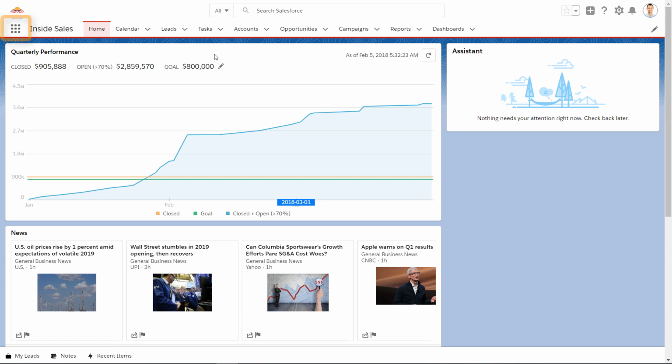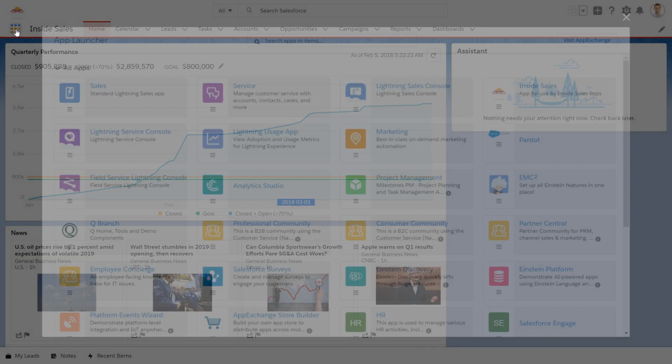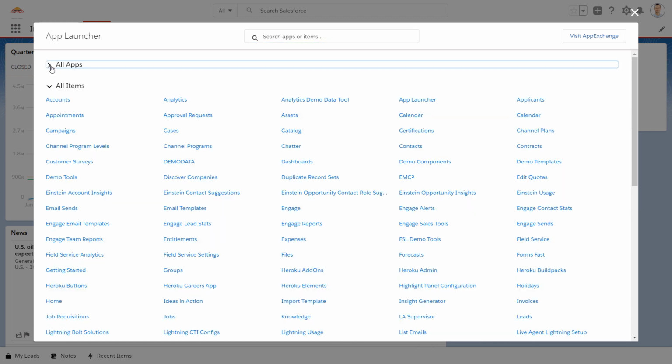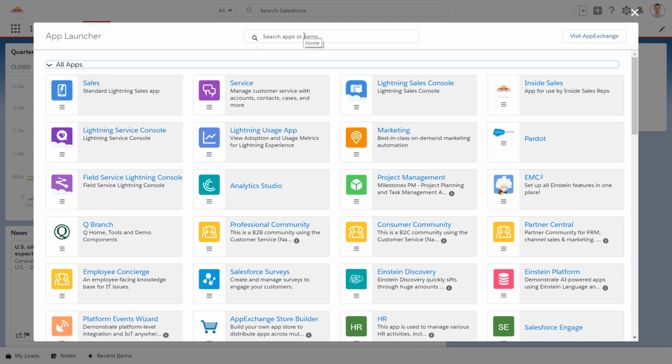In Lightning Experience, users access Lightning and classic apps from the app launcher. Its icon is always available on the left side of the navigation bar. The app launcher is the one-stop shop for all of your org's Salesforce apps. And the All Items section lists every item in Salesforce that the user has permission to access, including objects, dashboards, and Chatter. If there's a lot going on in the app launcher, find what you want quickly using the search box.